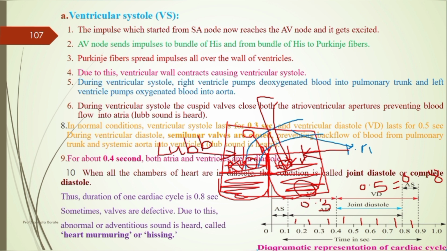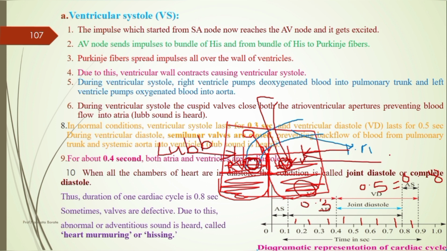So afterward, what is the phenomenon here? The right atrium opens into the right ventricle, and at the base of the pulmonary aorta there is a presence of a valve, and that valve is called the semilunar valve. There is also a semilunar valve in the systemic aorta. When this semilunar valve is closed, why is it closed? Yes, all of you know, to prevent the backflow of the blood.